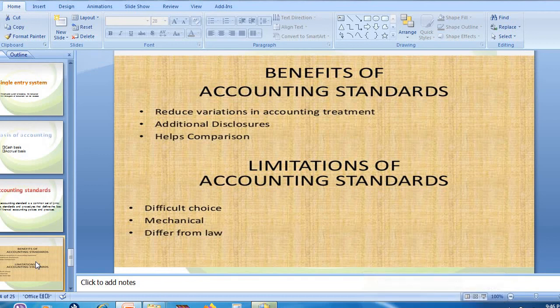So first one is reduce variation in accounting treatment. See, if there is an accounting standard, what does it mean? All the organizations need to follow this particular standard, right? So that means the transaction should be as per the standards mentioned by the accounting standards or the policies. So that gives what? A proper comparison. So there will not be any variations.